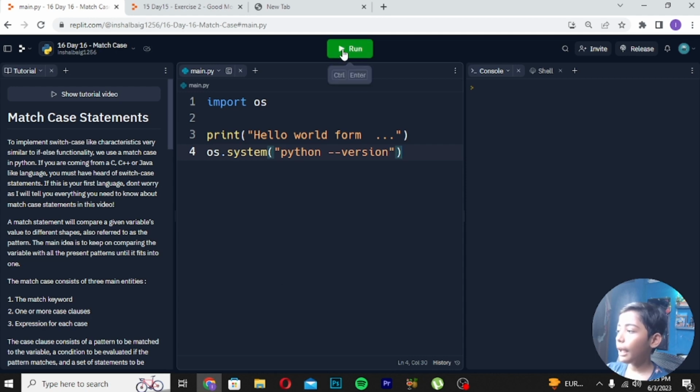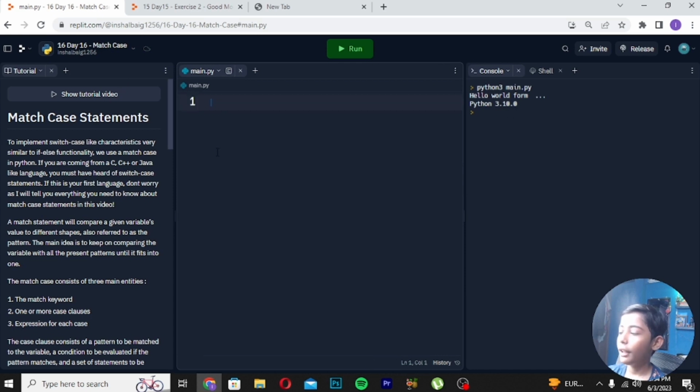We can also do this in the shell, and I will tell you about that in the next class. I will not tell you in this class. So get ready. As I create a REPL, let's start to write the code and run it. It shows Python 3 main.py and hello world from Python 3. We can read these things out easily.